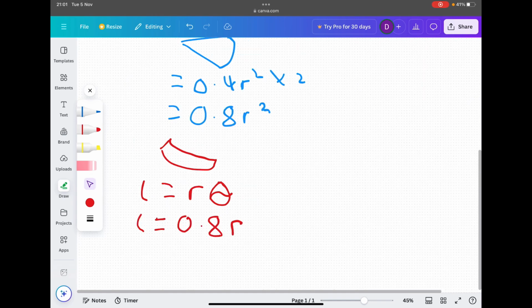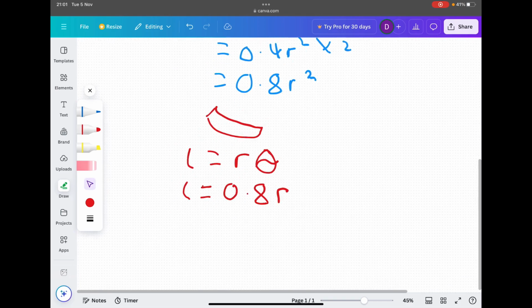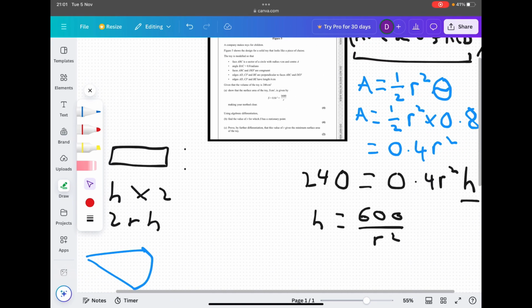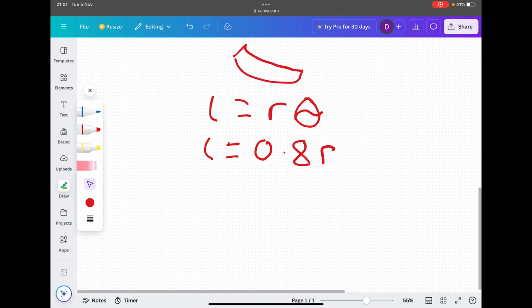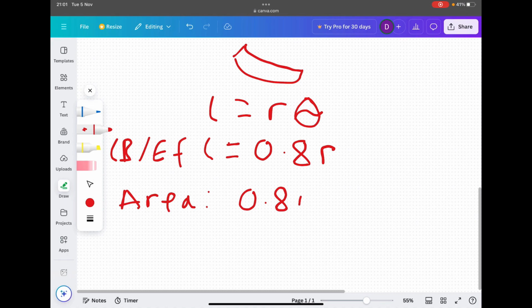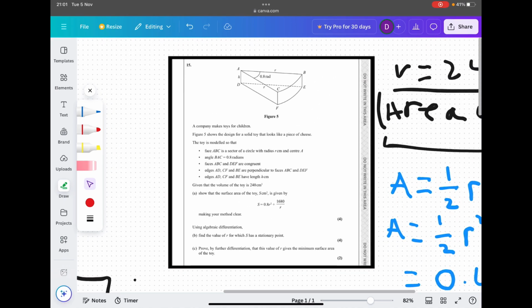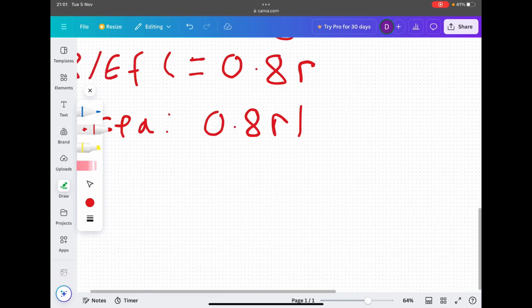After that you've found that side, so L here is equal to side either CB or EF. But in order to find the area of the total shape, we need to take our length, 0.8 r, and multiply it by h.